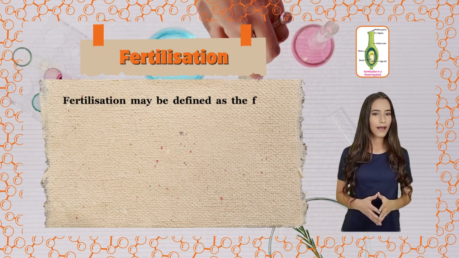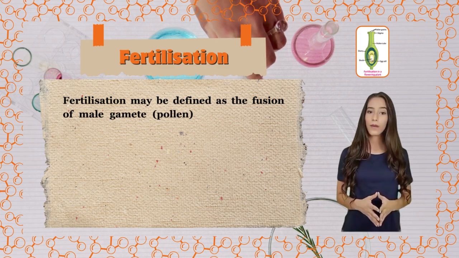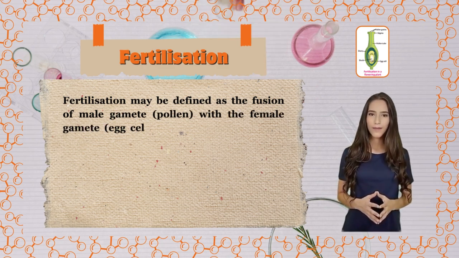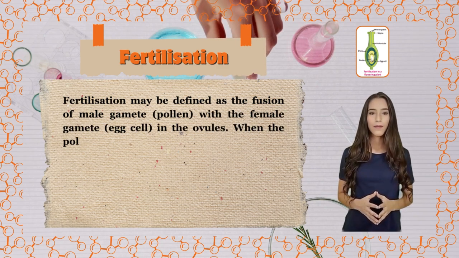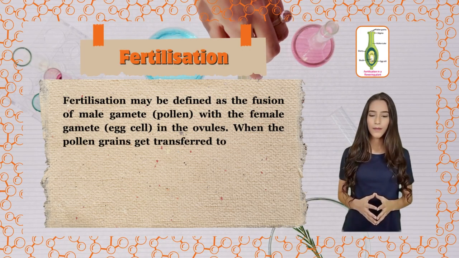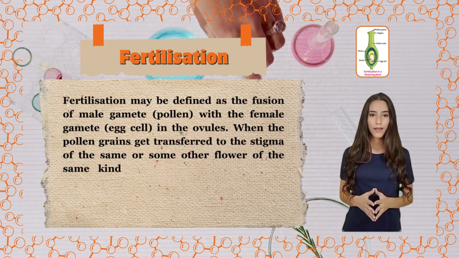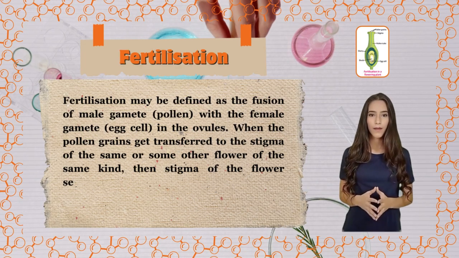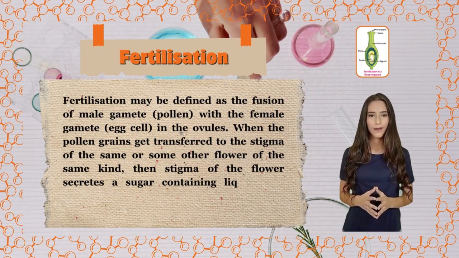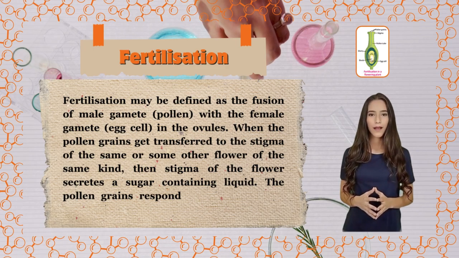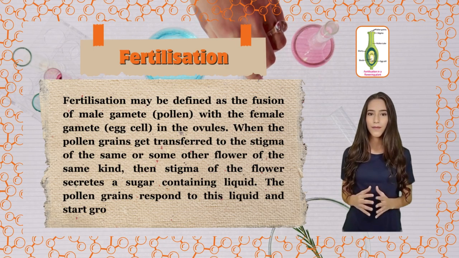Fertilization may be defined as the fusion of male gamete, pollen, with the female gamete, egg cell, in the ovules. When the pollen grains get transferred to the stigma of the same or some other flower of the same kind, then the stigma of the flower secretes a sugar-containing liquid. The pollen grains respond to this liquid and start growing.